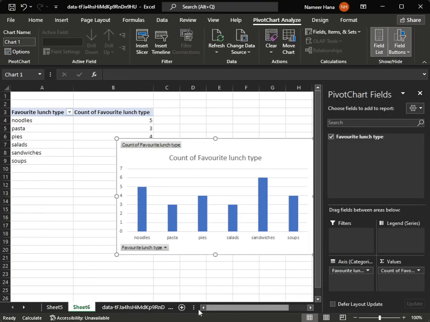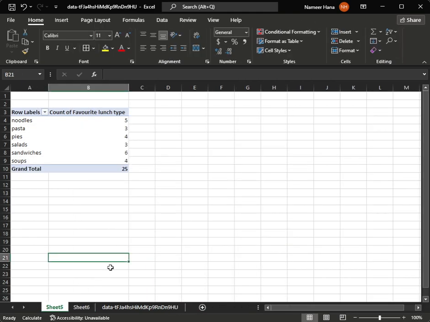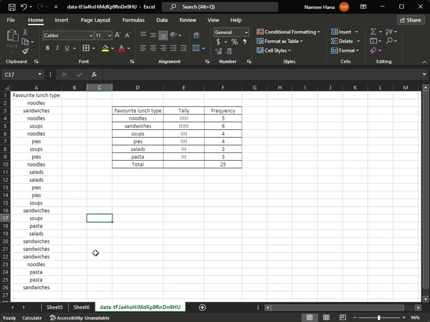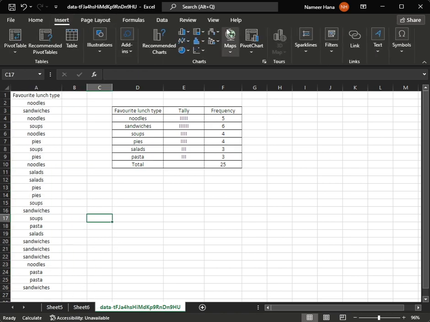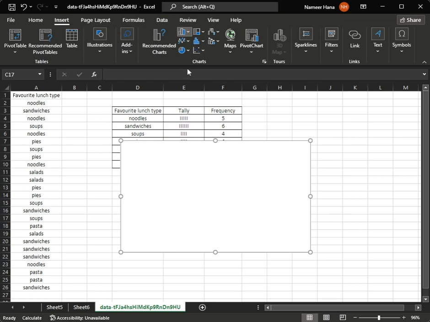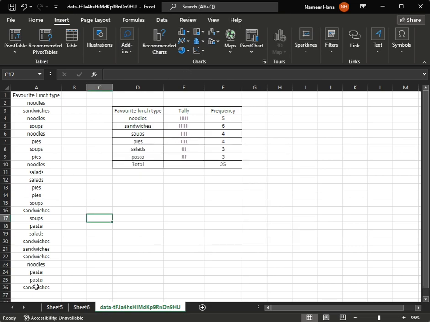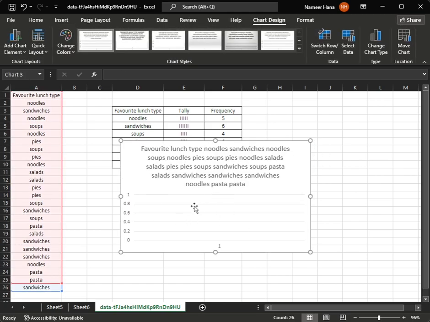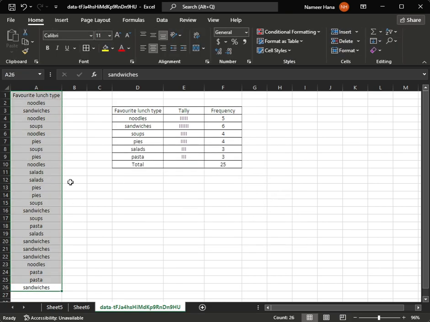Now let's say that you wanted to do your column graph, but you're struggling to. So if I go to Insert and highlight my data, go to column graph, I don't get the right graph. So if you're having this problem, the best thing that you can do is just to make a pivot table like I showed you previously.